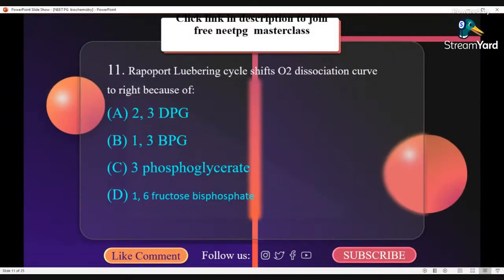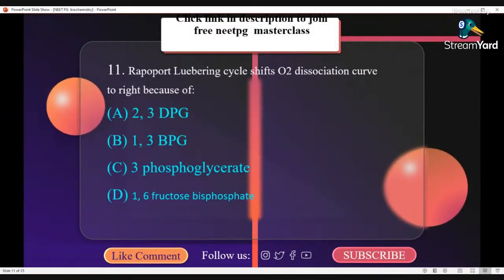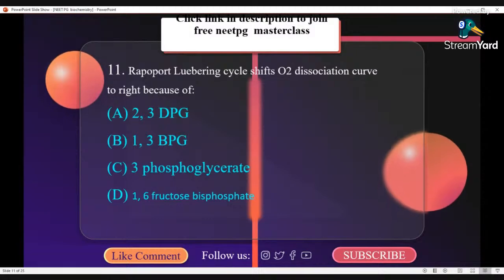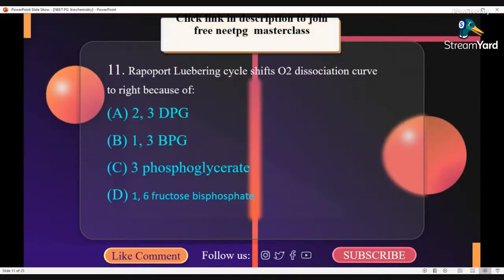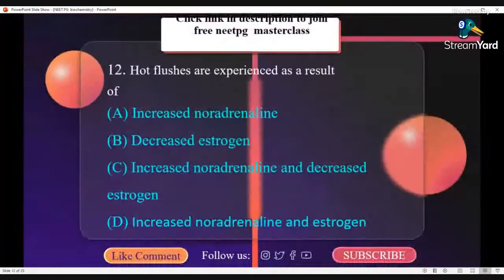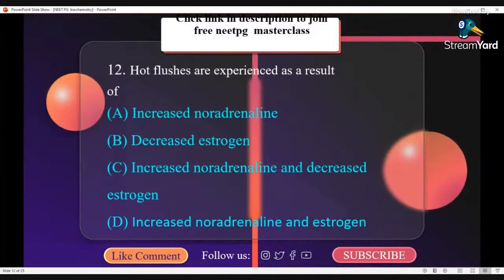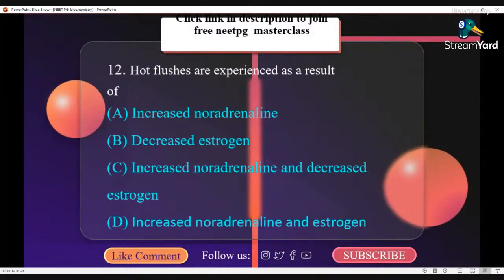Rapoport-Luebering cycle shifts the oxygen dissociation curve to the right because of 2,3-DPG. Hot flushes are experienced as a result of increased noradrenaline and decreased estrogen.